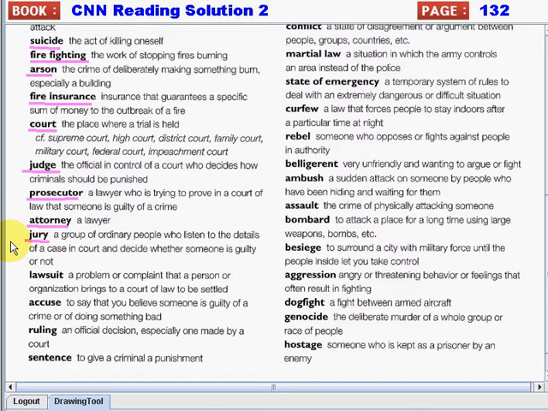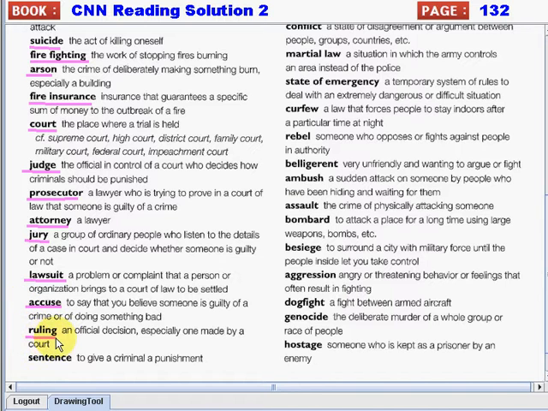Next we have jury. Again, jury. So it's a group of ordinary people who listen to the details of a case in court and decide whether someone is guilty or not. Next is lawsuit. Again, lawsuit. So it is a problem or complaint that a person or organization brings to a court of law to be settled. Next is accused. Again, accused. It means to say that you believe someone is guilty of a crime or of doing something bad.